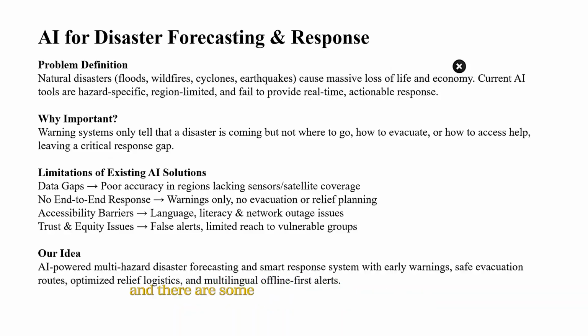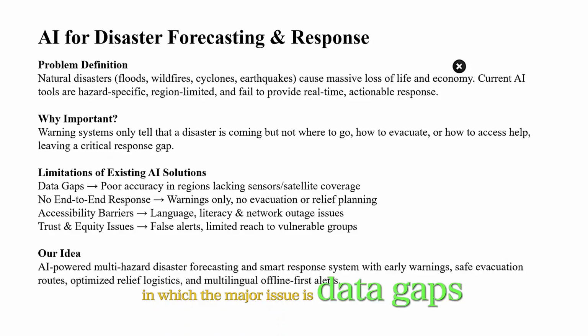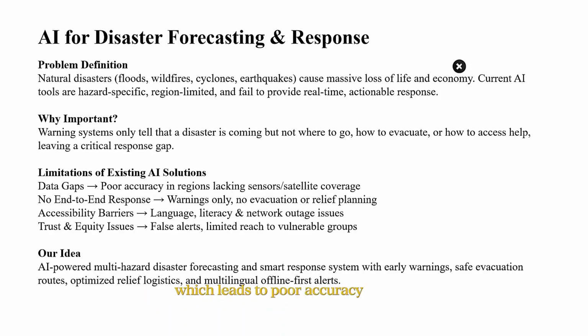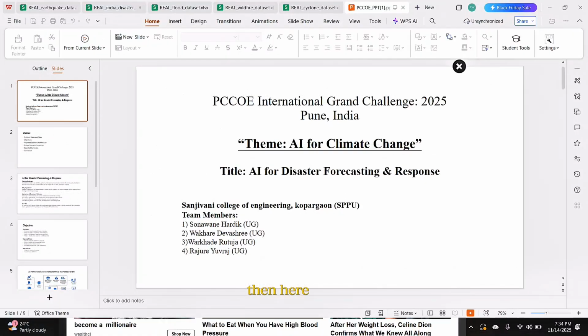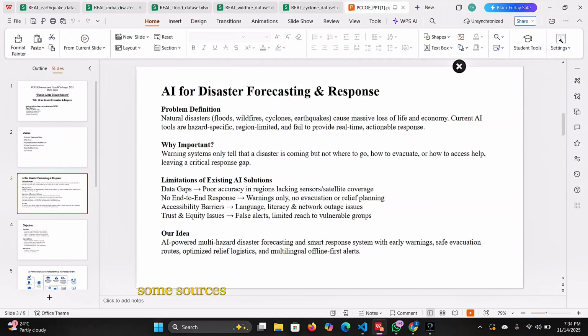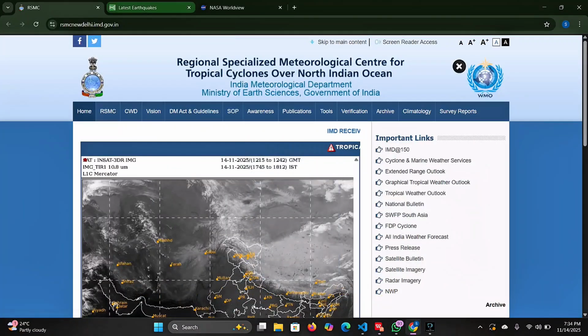There are some limitations of existing AI solutions, in which the major issue is data gaps, which leads to poor accuracy in regions lacking the sensor satellite coverage. So, for that, we have to use tools, satellite, IoT sensor, different API keys to collect data and fetch the data. Here are some sources from which we have to fetch the data.